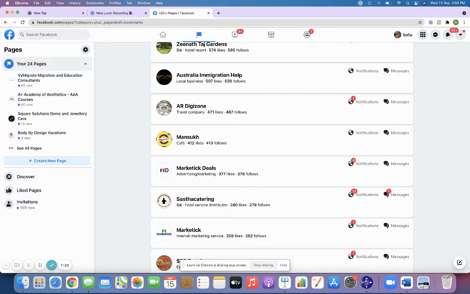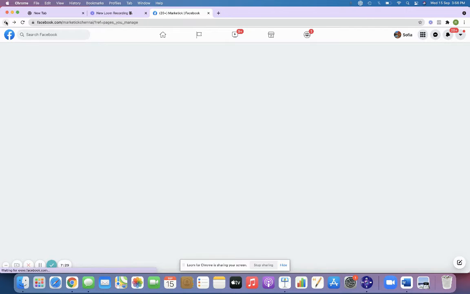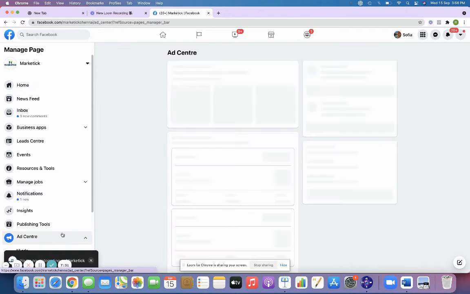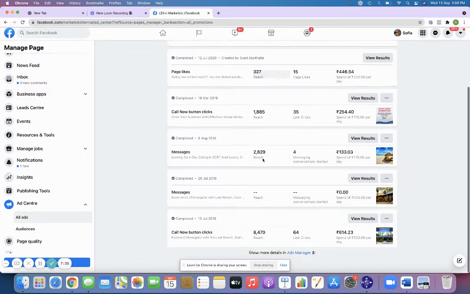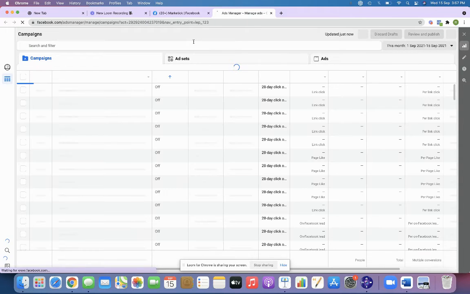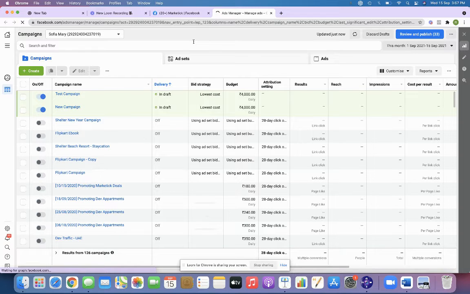I'm just going to my page, and I'm just going to Ad Manager. Here comes the Facebook dashboard, right?